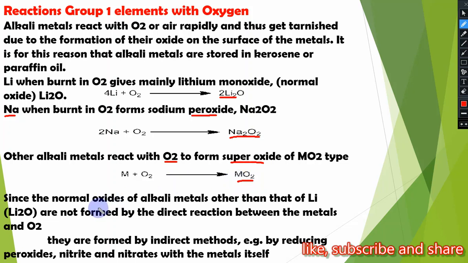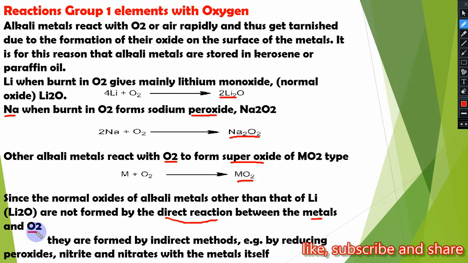Normal oxides of alkali metals other than that of Li cannot be formed by the direct reaction between the metals and oxygen.